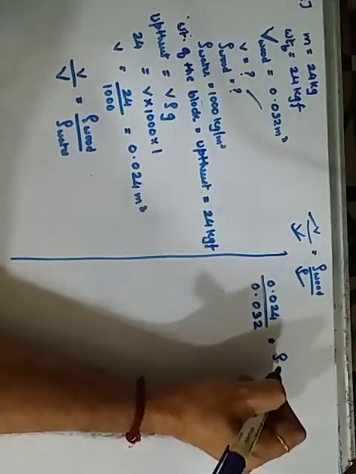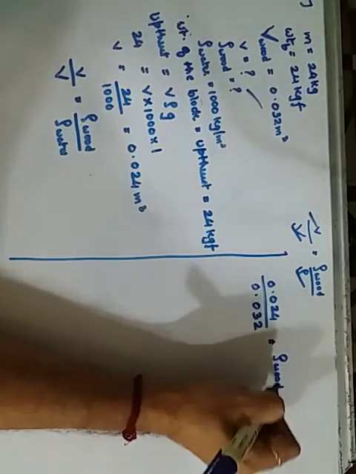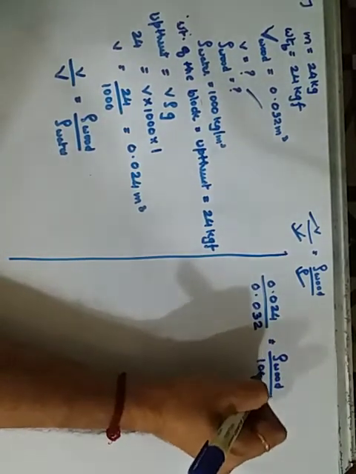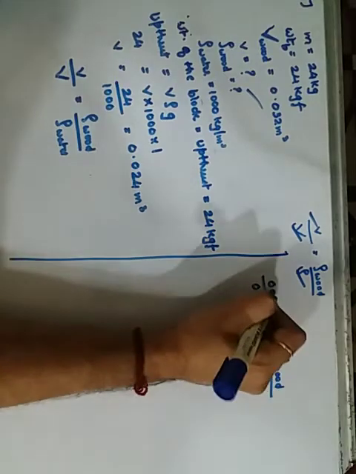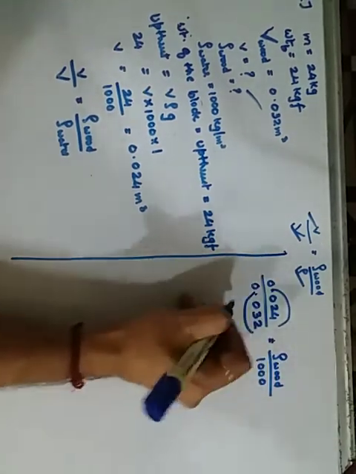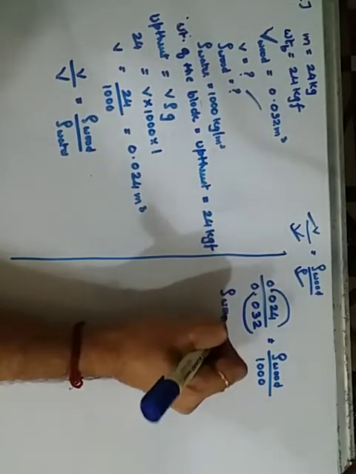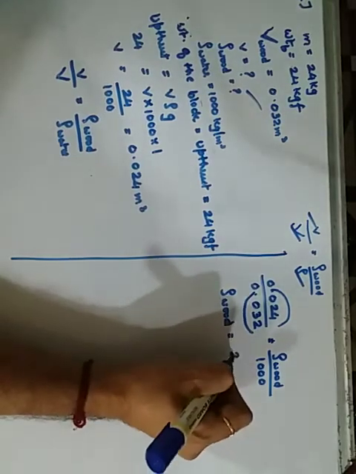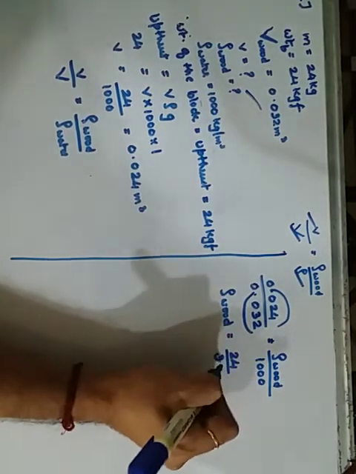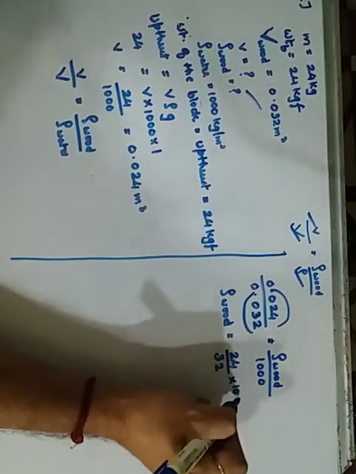Density of the wood is required, upon the density of water, which is given to be 1000. When we cross multiply, with 3 decimals and 3 decimals, the density of the wood will be equal to 24 upon 32 into 1000.